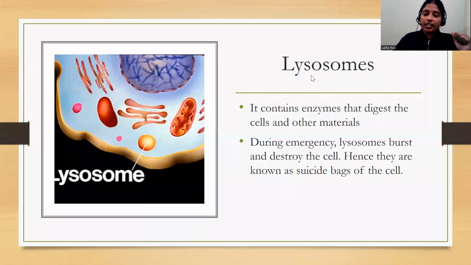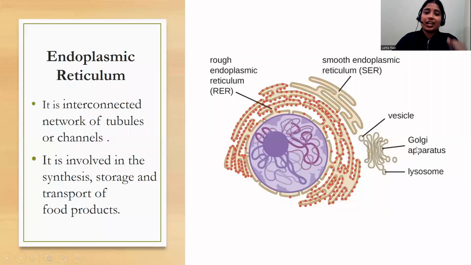Now, after lysosomes, we will move to the next part, which is the endoplasmic reticulum. Now, what is the endoplasmic reticulum? You can see it is like a tubular structure, an interconnected network. All these are connected to each other.